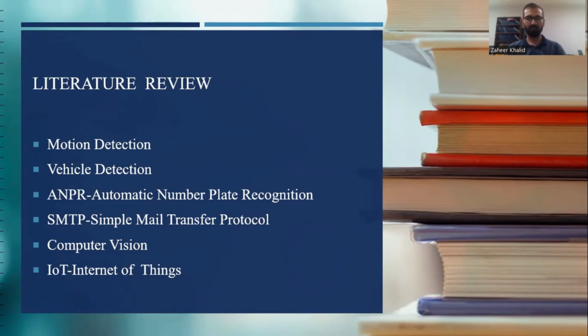By researching those papers, we have used the most easily available tools which need less processing power, so we can implement them on our local PCs. You will see in the later slides what technologies we have used.